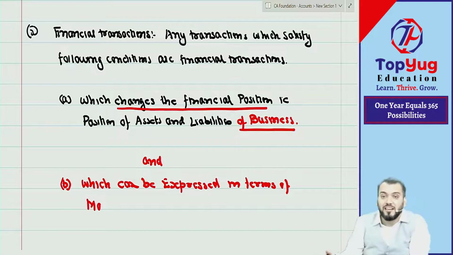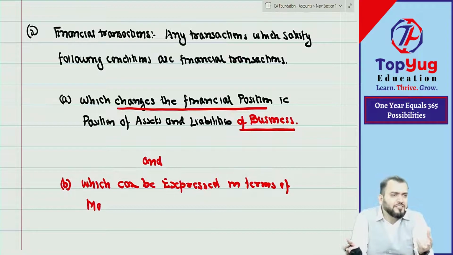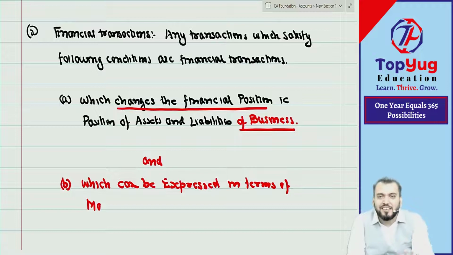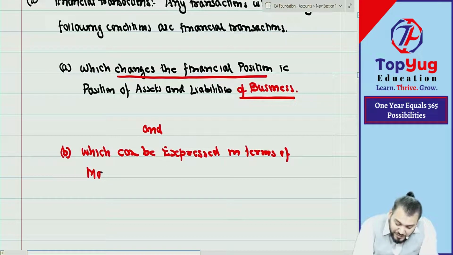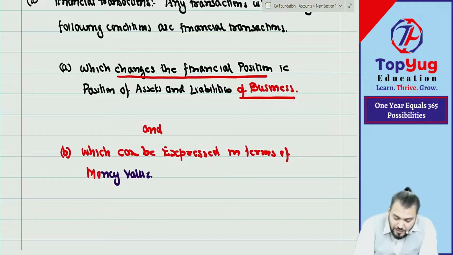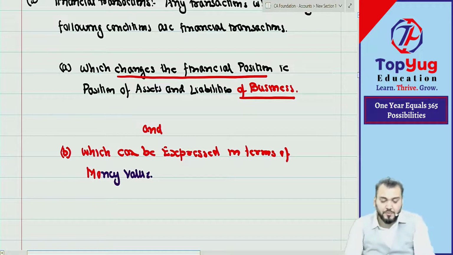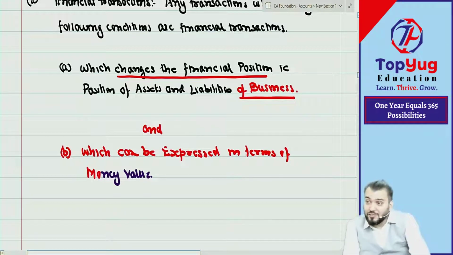For example, I started dancing. How can I express that dancing in terms of money? I can't express it in terms of money. Therefore, it is not a financial transaction. Correct now? Are you getting what I'm saying? Which can be expressed in terms of money value. If these two conditions are satisfied, then that transaction will become a financial transaction.